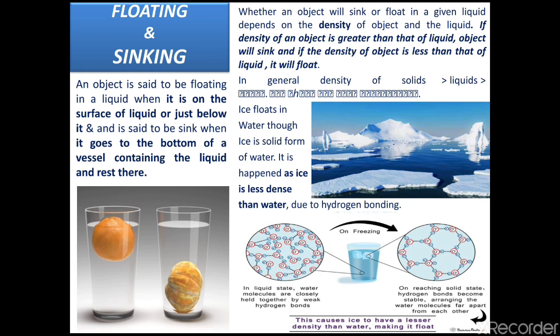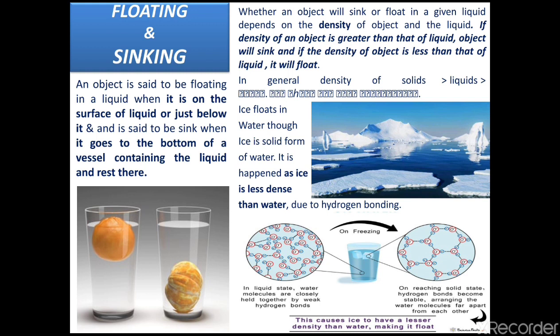Here the exception can be described as follows. On freezing, that is, when we go from liquid to solid form, the hydrogen bonds become stable and arrange the water molecules far apart from each other. Therefore the volume is maximum. As molecules occupy space far apart, the volume is maximum, so definitely it is less dense.